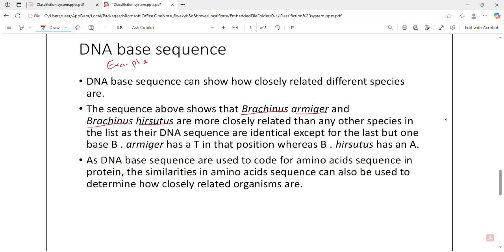As DNA base sequences are used to code for amino acid sequences in proteins, the similarities in amino acid sequence can also be used to determine how closely related organisms are. So one thing depends on the amino acid sequence in the protein.